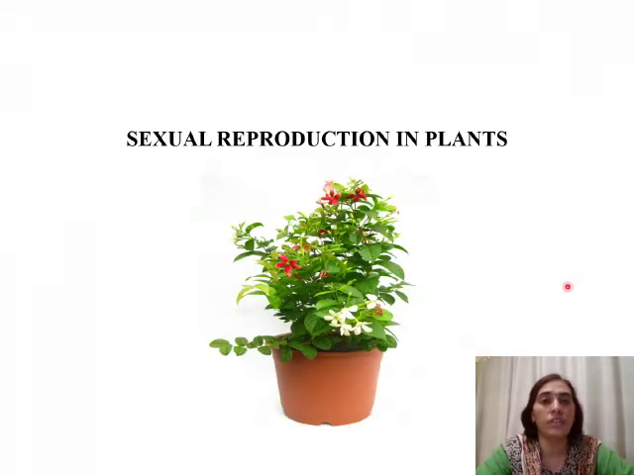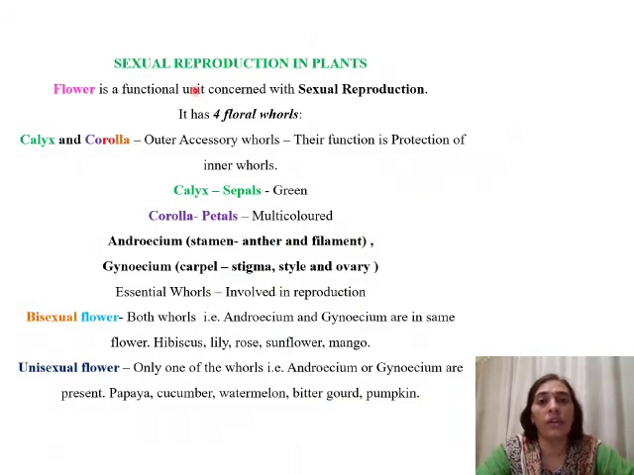We are going to study first sexual reproduction in plants, how plants are going to show sexual reproduction, and what are the various parts of a plant which are involved in the process of sexual reproduction. So in sexual reproduction in plants, the flower is the functional unit concerned with sexual reproduction. It is the place where the fertilization is going to take place and a seed is going to be formed. This seed will be the future plant.